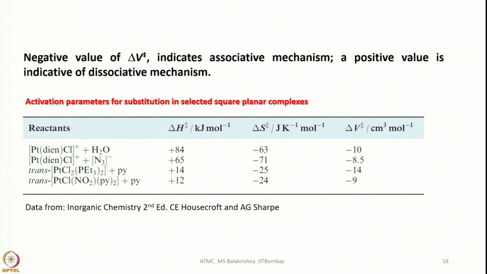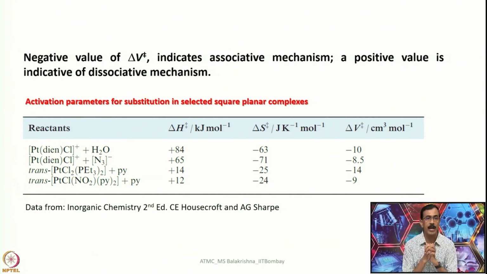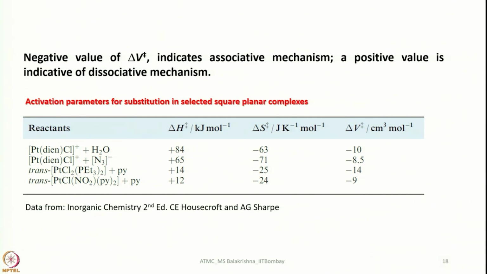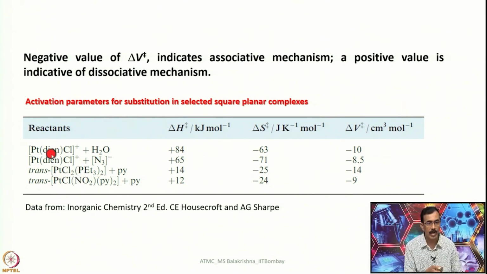So, two important parameters we can analyze. One is delta S: if delta S is negative and large, this is an associative mechanism. On the other hand, if delta V is negative, that indicates an associative mechanism, because there will be a reduction in volume. A positive value is indicative of a dissociative mechanism, because the leaving group comes out, so volume increases. One should remember that. Activation parameters for substitution reactions in square planar complexes are given here, typically for platinum 2 complexes.